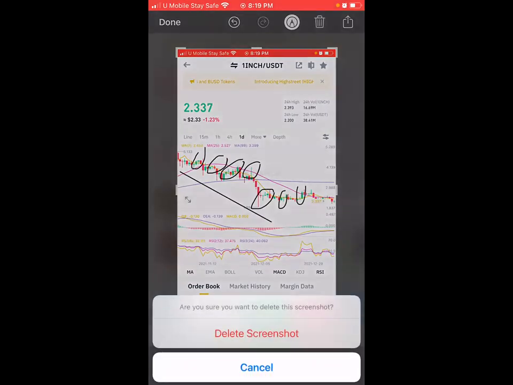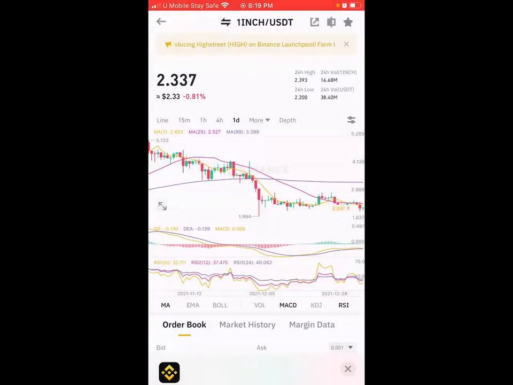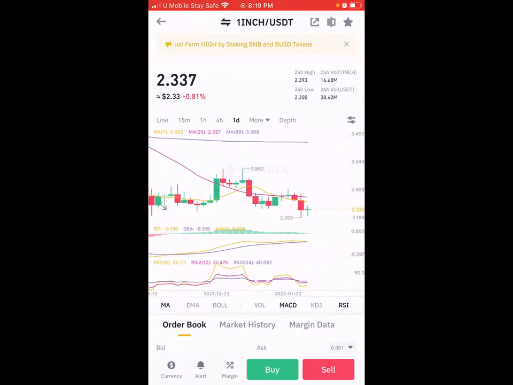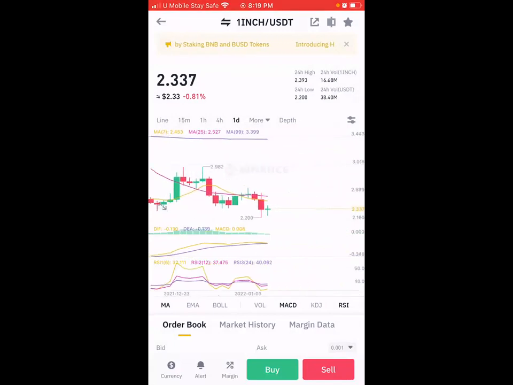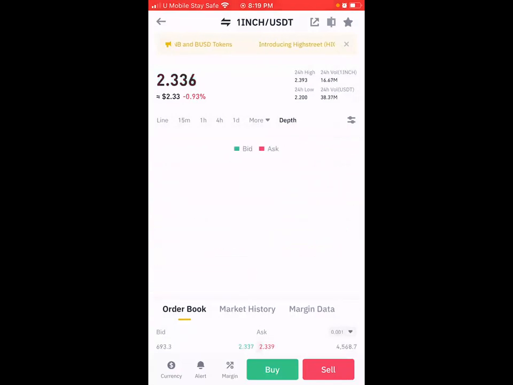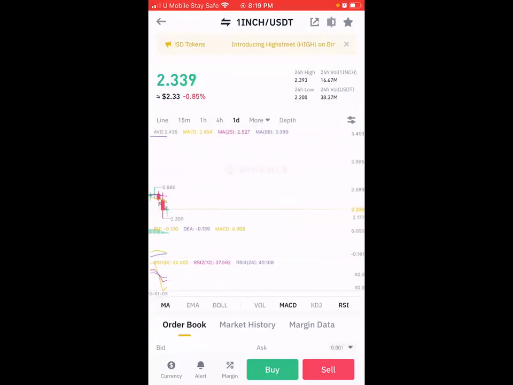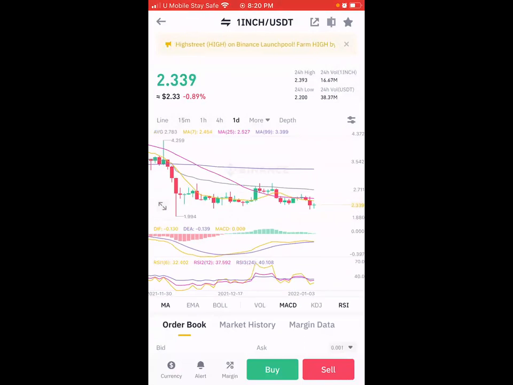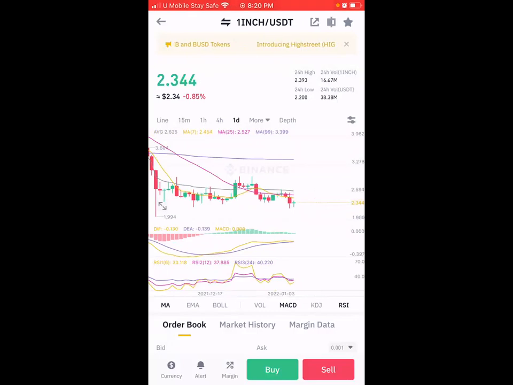I wish this can show you. So all the way, any green candle you are seeing, all these things are profit all the way. This is a profit. This is a profit. You see, these are all profit all the way. So no matter what the market is doing, people are making profit every day. See, it has fallen from 4.29 down to 1.99. Right now, it has risen again from 1.99 up to 2.34. So meaning the market is actually still going up.